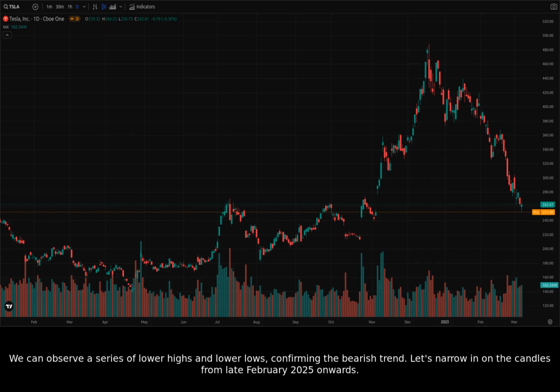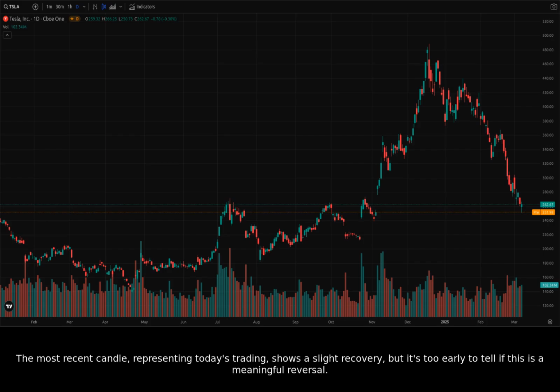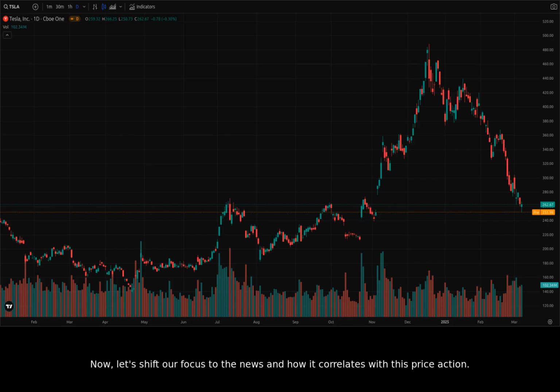Let's narrow in on the candles from late February 2025 onwards. Focusing on this recent period, we see a sharp drop in late February, followed by a period of consolidation and then another leg down in early March. The most recent candle, representing today's trading, shows a slight recovery, but it's too early to tell if this is a meaningful reversal. Now, let's shift our focus to the news and how it correlates with this price action.